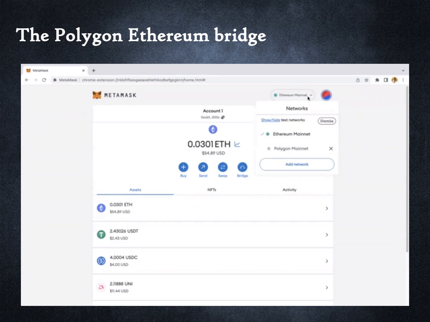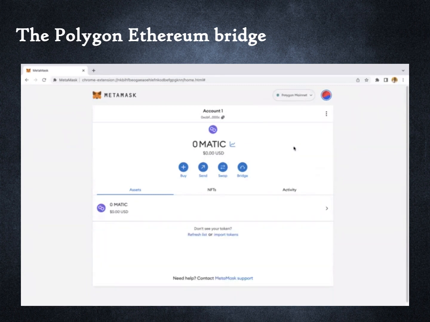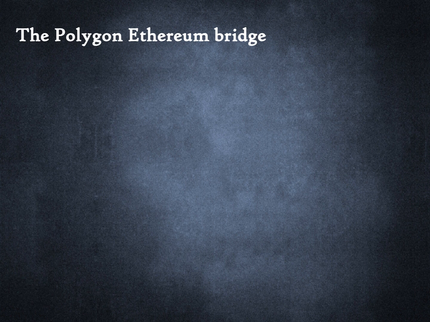I switch to the Polygon network. I see that I don't have any assets held by my Polygon address. This is what I would expect. Matic is the native currency of the Polygon network. In other words, it is the equivalent of Ether and Bitcoin within the Polygon blockchain. Next, I will transfer some of my Ether to the Polygon network.